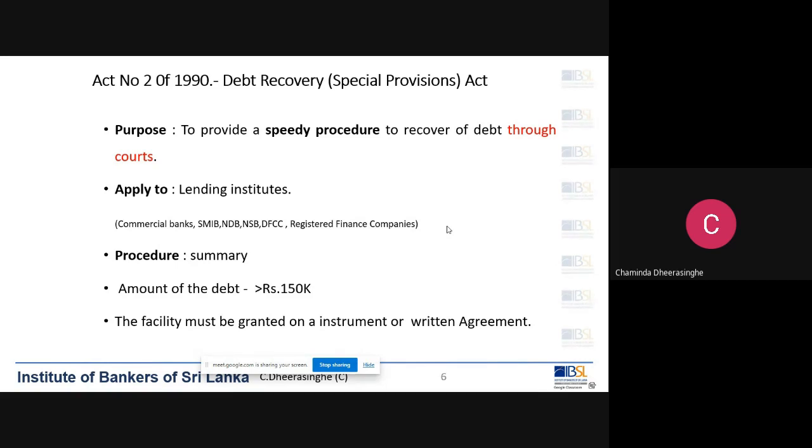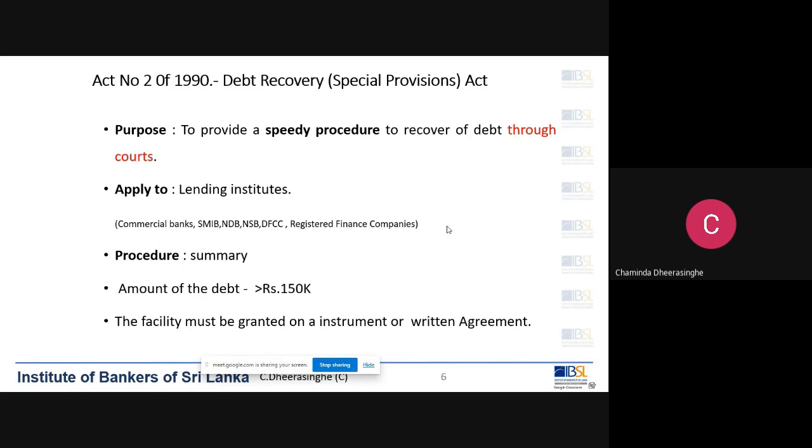So when you say the summary procedure, remember, you don't have to follow all the steps of the regular procedure. If you have to follow all the steps of the regular procedure, then it is not a summary procedure. Like a summary of a novel or book, not everything mentioned in the article is in the summary. So only the important points are there. Likewise, here in the debt recovery procedure, the most important steps are there to follow, not all the steps. That's how we have summarized the process.